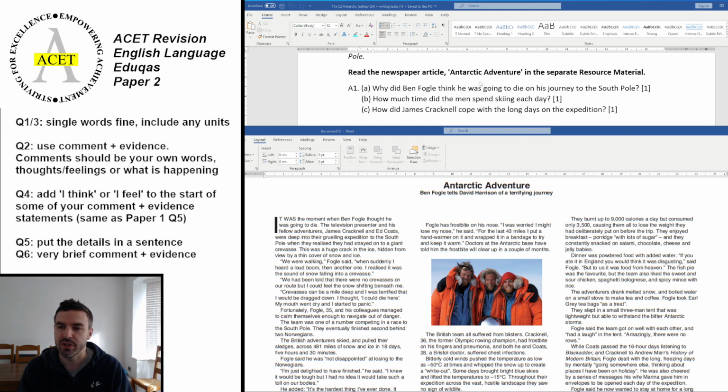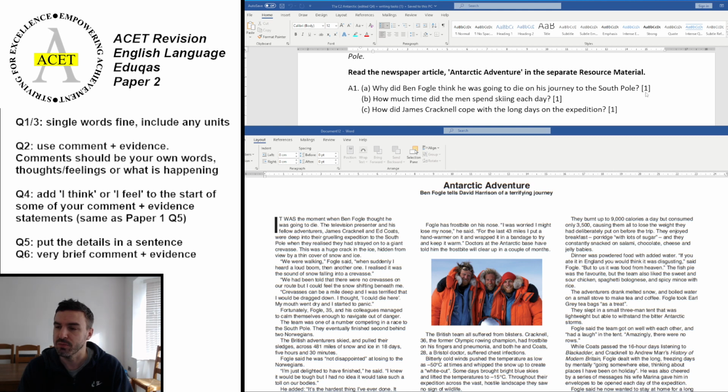And the first question is always going to ask you on the modern text. So you can see at the top here, read the newspaper article Antarctic Adventure in the separate resource material. And the first question is, why did Ben Fogle think he was going to die on his journey to the South Pole? Okay, so this is a 1-mark question, so therefore we can have a very short single word or sometimes short phrase answer.